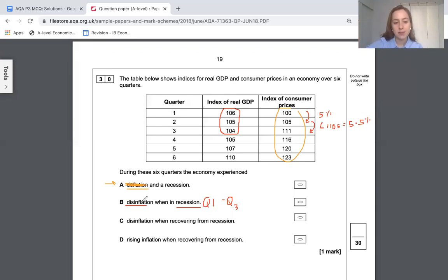So actually there is inflation, which is really interesting because you've got a recession but inflation at the same time. So that is wrong. I'm going to use the fact that I know what a recession is. There was rising inflation. That's the answer. We had the 5% increasing to 5.5%.